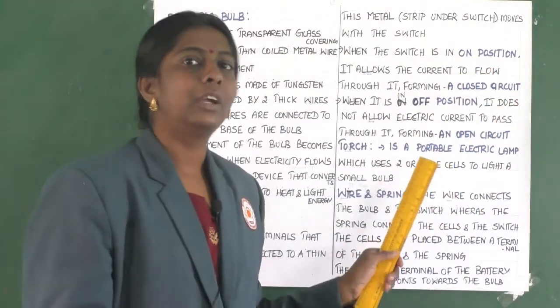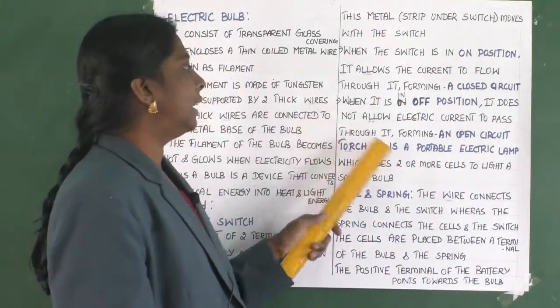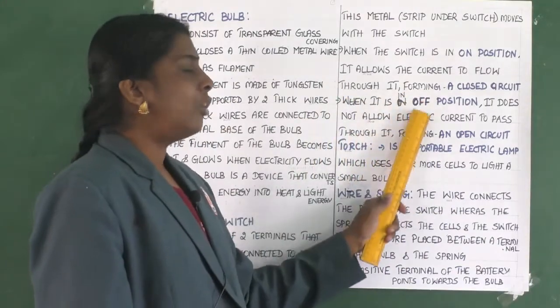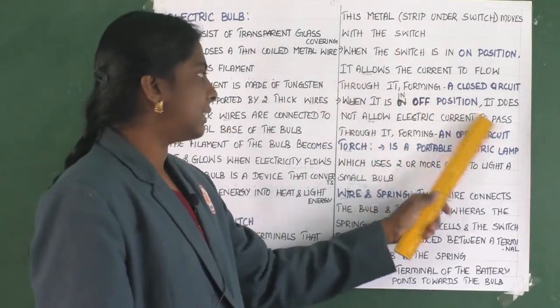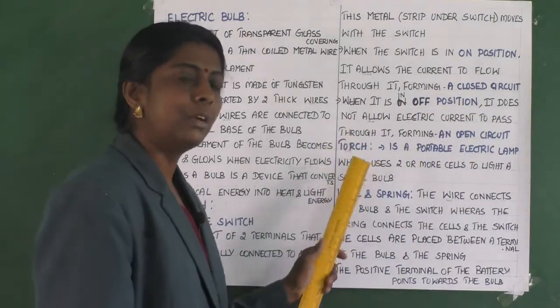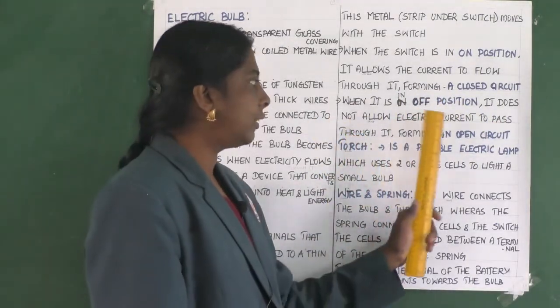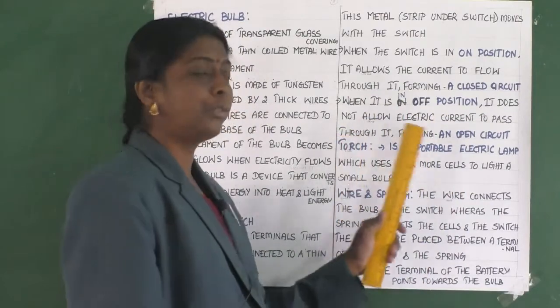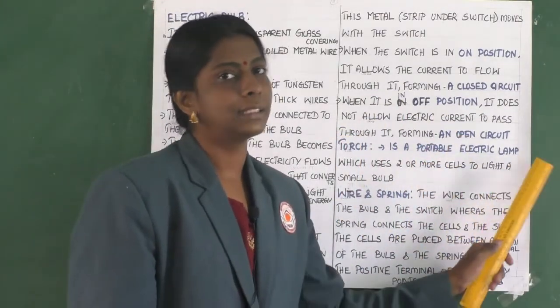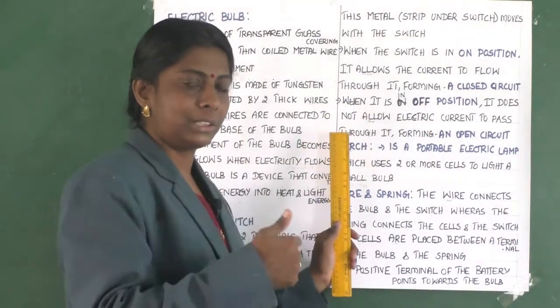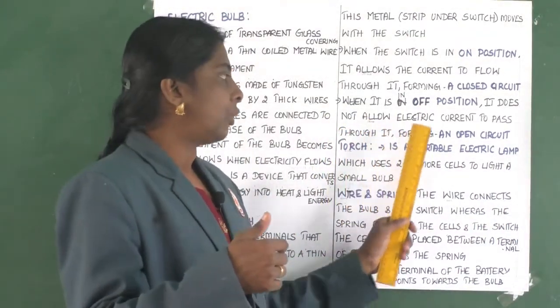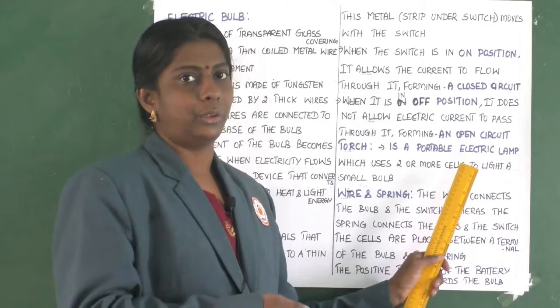When it is in the off position, it does not allow electric current to pass through it, forming an open circuit.